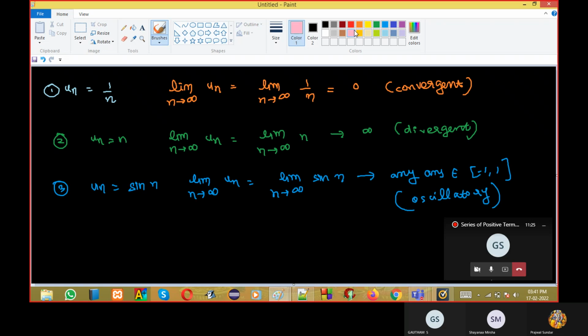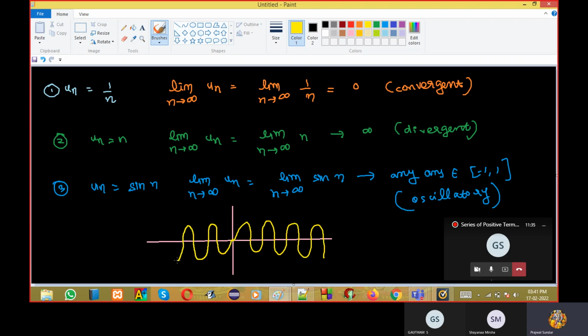Correct? What is the graph of sin x? Look at this. You go to infinity. Exactly where you are going, you don't know. You can land here, you can land here, you can land anywhere. We don't know where we'll exactly land, but we know somewhere in -1 to 1 only. So this is an example of an oscillatory sequence. Any doubt in this? Can I proceed to the next concept?